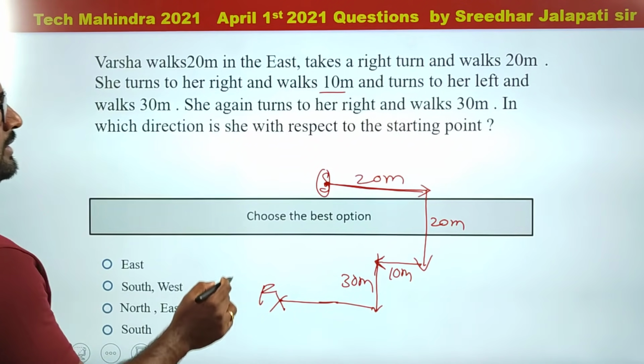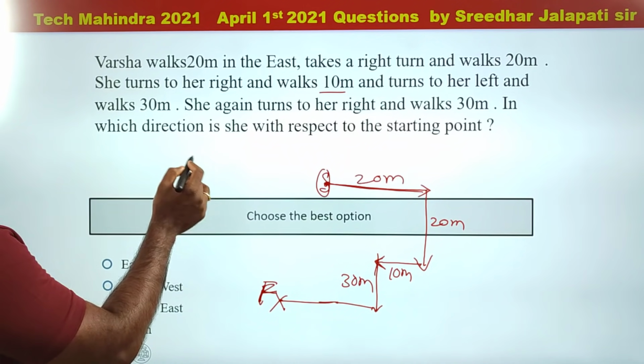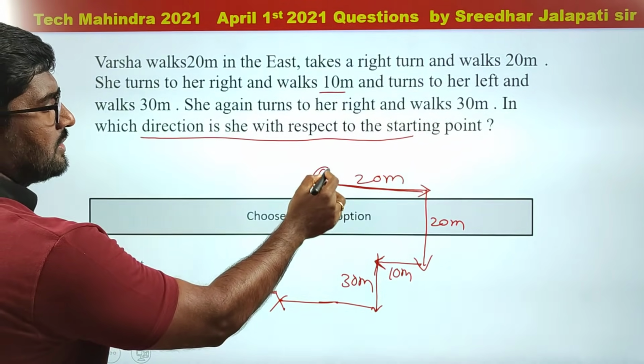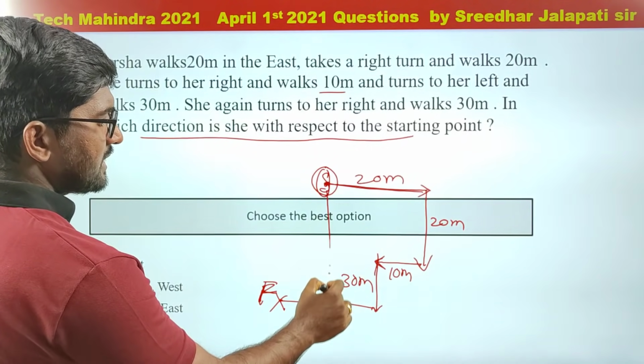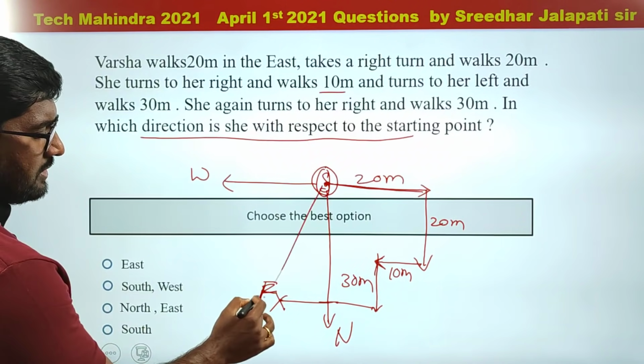This is the final point. By the way, here you are not asked to find the distance. You are just asked to find in which direction with respect to the starting point she is facing now. So this is the starting point. With respect to the starting point, if she is exactly above, north, if she is exactly left side, west, now she is in between north and west.